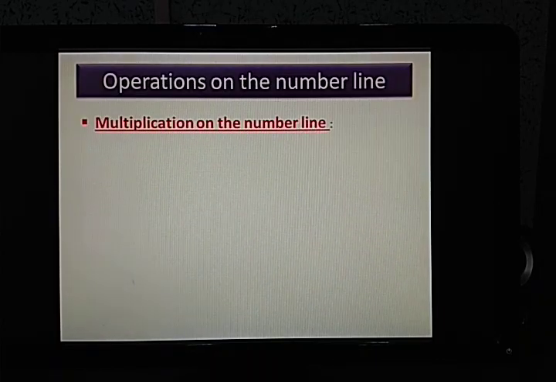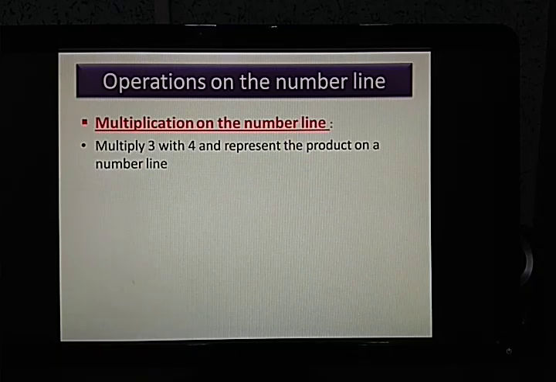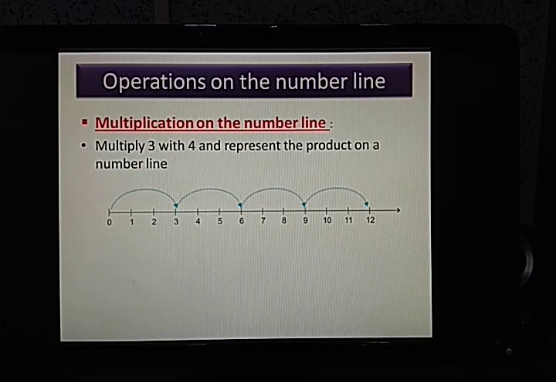Now, moving on then. The next operation is multiplication. How to do the multiplication? Say we are given a question: multiply 3 with 4 and represent the product on a number line. So this is the number line and this is the representation. Now here in this case, it is a little bit different.